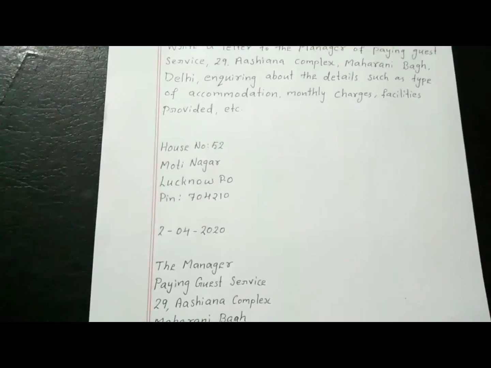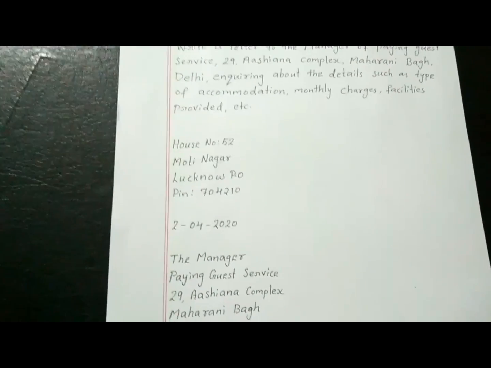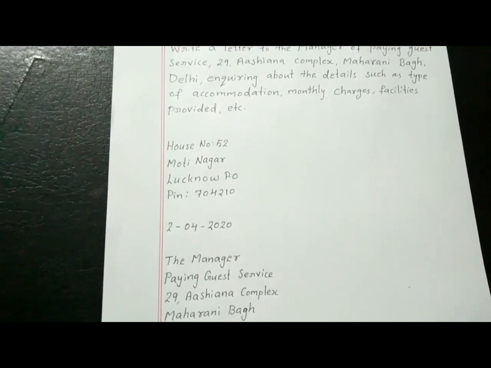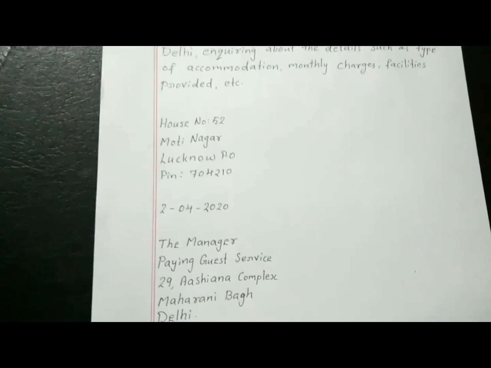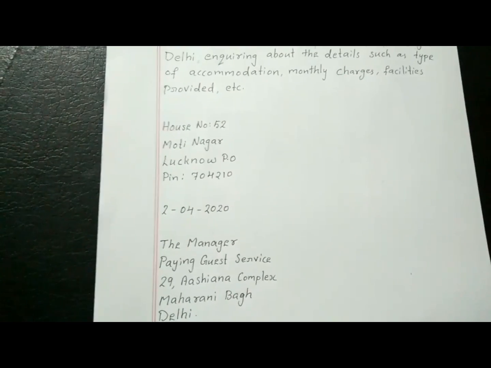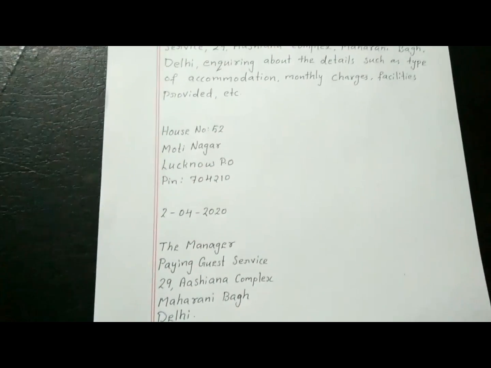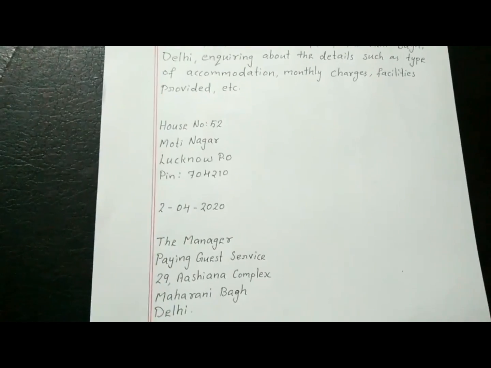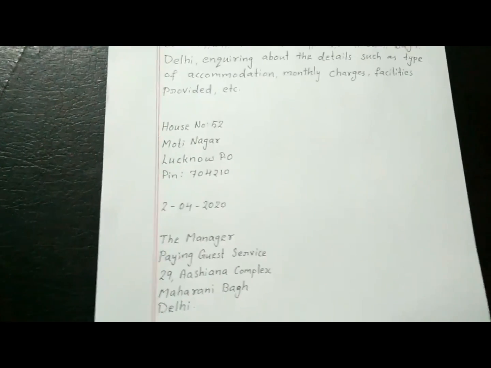It should be near to the margin, so it will look nice. Okay, so first you have to write the house number, then next place Moti Nagar, then Lucknow, then pin code. Pin code is not given in the question, that you need to make from your imagination. So the writer's address is over.